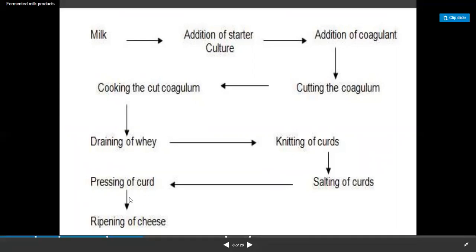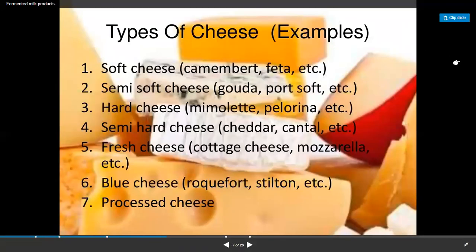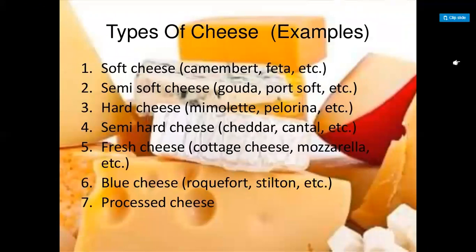So this is the process of preparation of cheese. Different kinds of cheese are produced, such as soft cheese, semi-soft cheese, hard cheese, semi-hard cheese, fresh cheese, blue cheese, and processed cheese. According to the selected cheese product, various kinds of bacterial cultures are used.